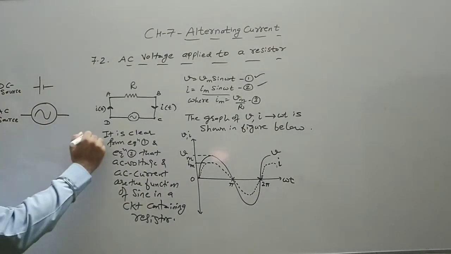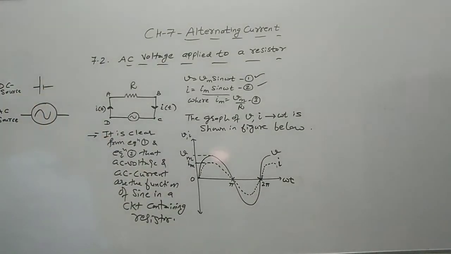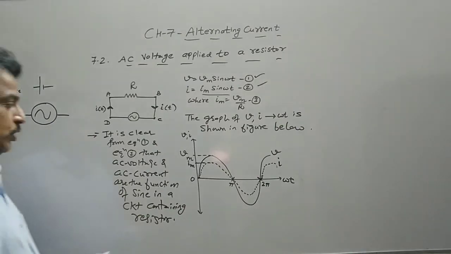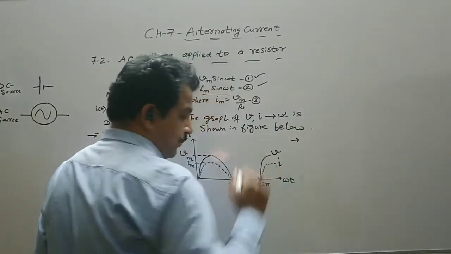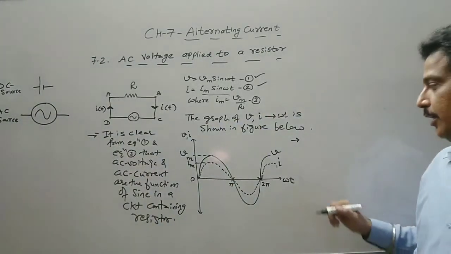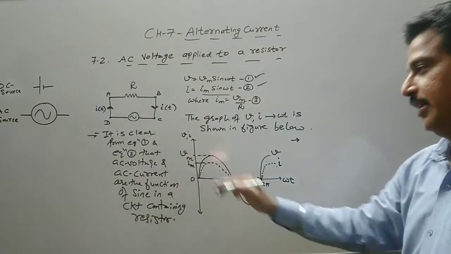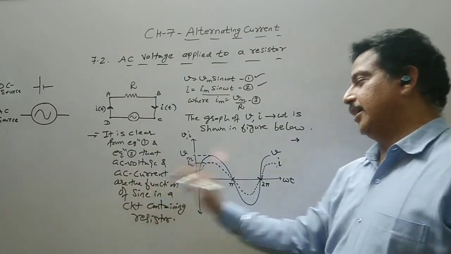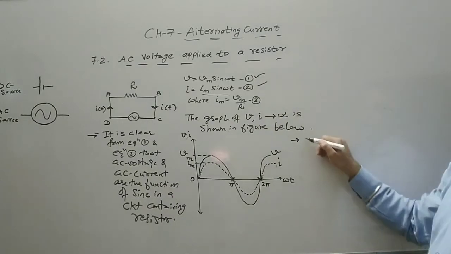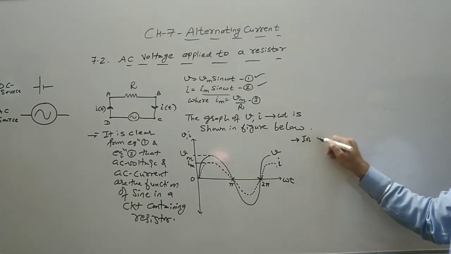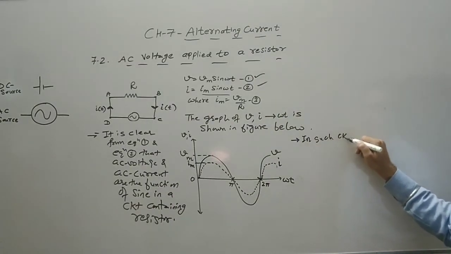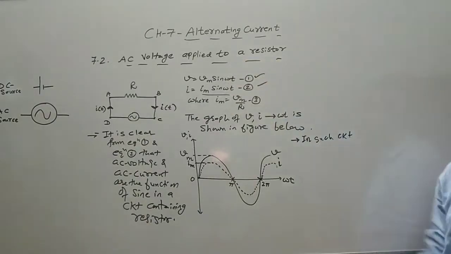So this is clear. One thing, we are concluding: both are sine functions. That is, the meaning of this is that AC voltage and AC current are functions of sine, that we got. So we are talking about this circuit which consists of resistance.